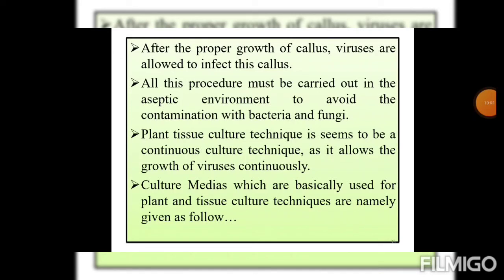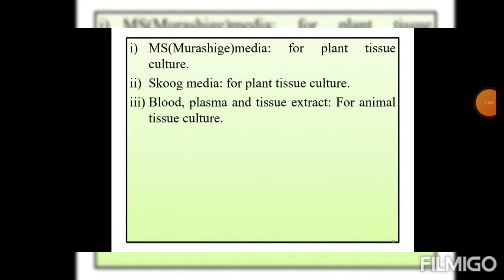Culture media which are basically used for plant and tissue culture techniques are given as follows. First culture medium, MS, Murashige and Skoog medium, for plant tissue culture. Next, Scoop medium for plant tissue culture, and blood, plasma and tissue extract for animal tissue culture.